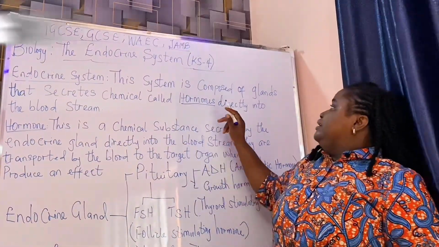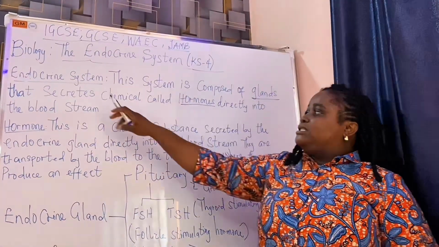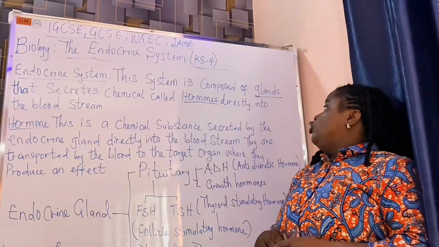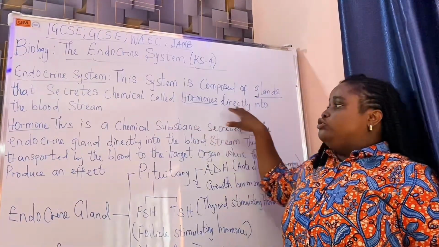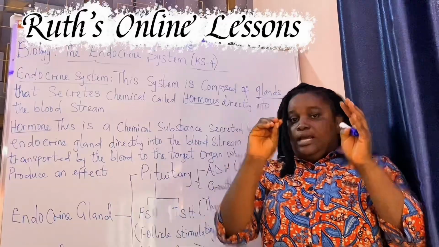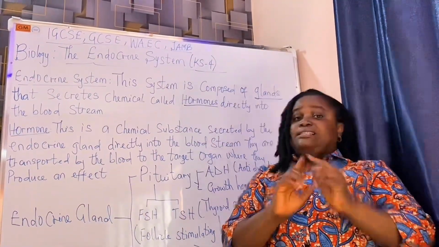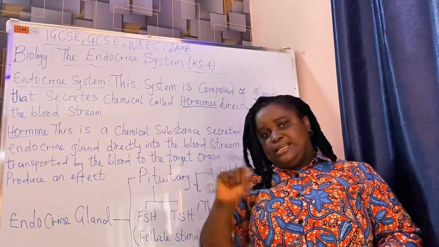The word is glands. These glands secrete chemicals called hormones, and these hormones go directly into the bloodstream. So endocrine system is a system that is composed of glands. These glands are known as the endocrine glands.